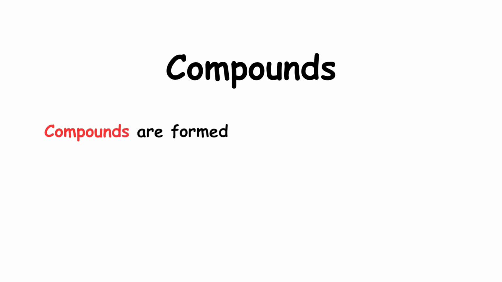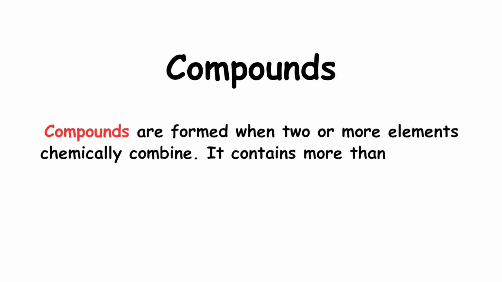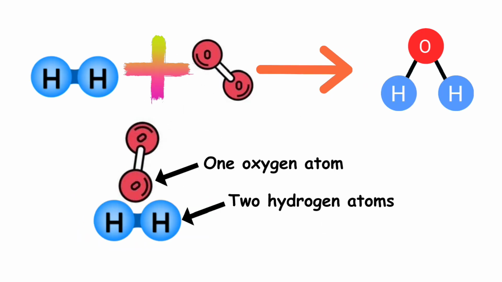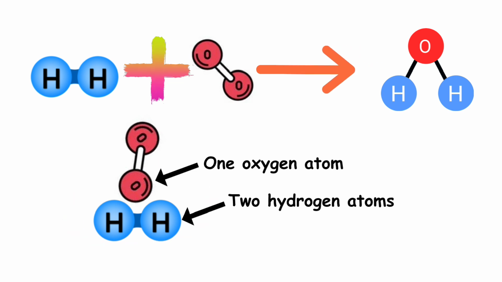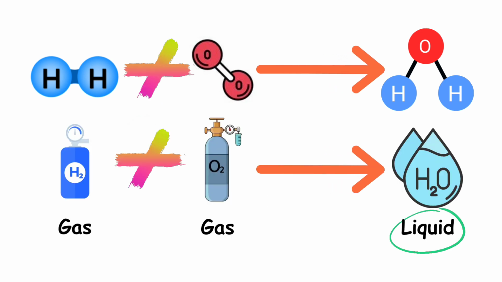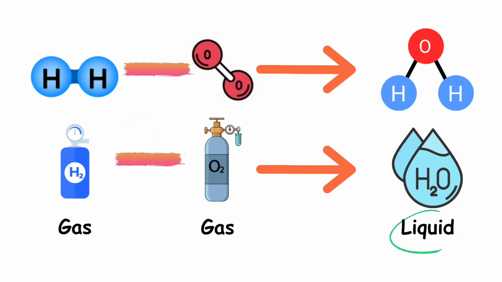Compounds are formed when 2 or more elements chemically combine. It contains more than one type of atom bonded together. Compounds are like recipes. When 2 or more elements chemically combine, they form something entirely new. You can see here the 2 elements. 2 atoms of hydrogen and 1 atom of oxygen chemically combine to form water, H2O, which is a compound. Both hydrogen and oxygen are gases, but when they chemically combine, they form liquid water.